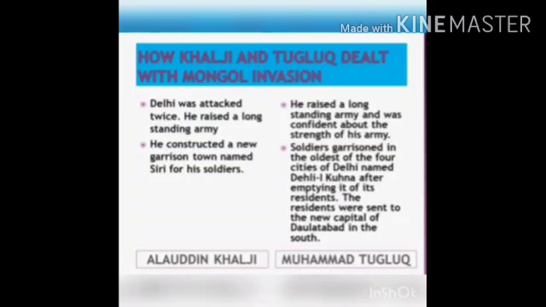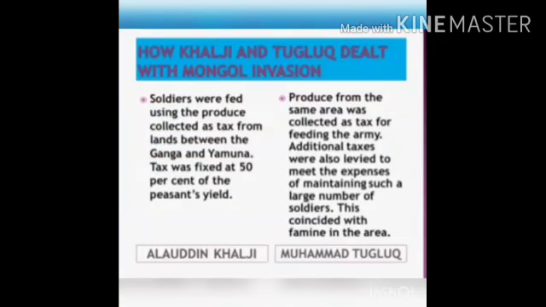But in Muhammad Tughlaq's case, the soldiers were garrisoned in the oldest of the four cities of Delhi, named Dehli-i-Kuhna. He emptied it of its residents and let his soldiers live there, and the residents of that old place were sent to the new capital of Daulatabad in the south. So you can see how Alauddin dealt with the Mongols, and how Muhammad Tughlaq dealt with them.